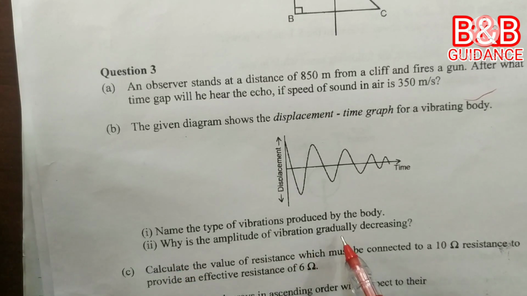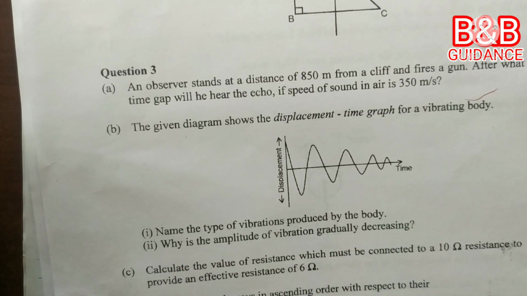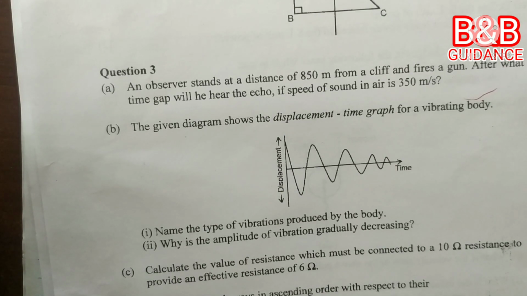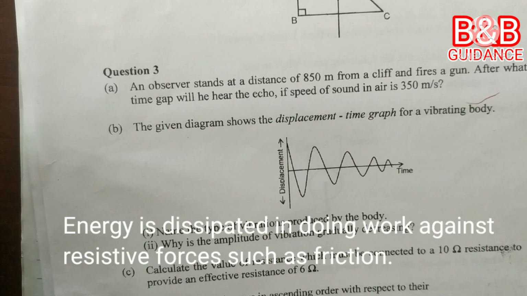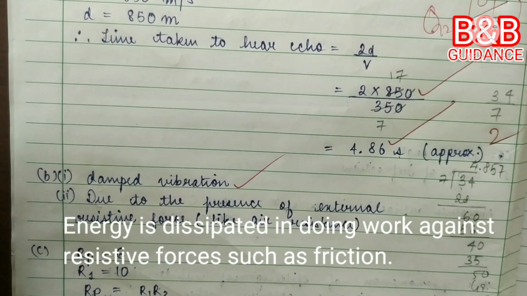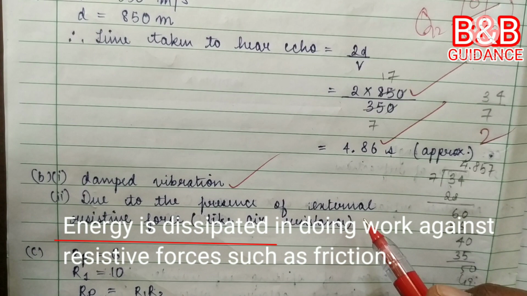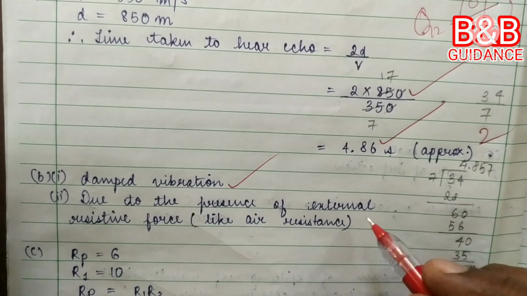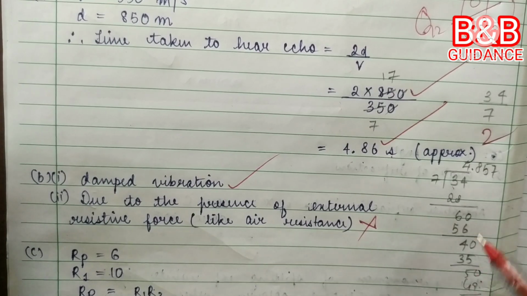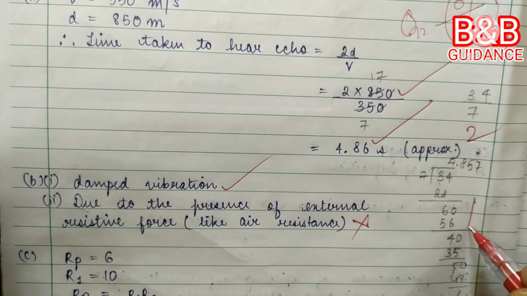Why is the amplitude of vibration gradually decreasing? The amplitude of vibration is gradually decreasing because energy is dissipated. The vibrating body dissipates its energy in doing work against friction. So that energy is dissipated is not mentioned in the answer. So this does not deserve marks. So only 1 mark.